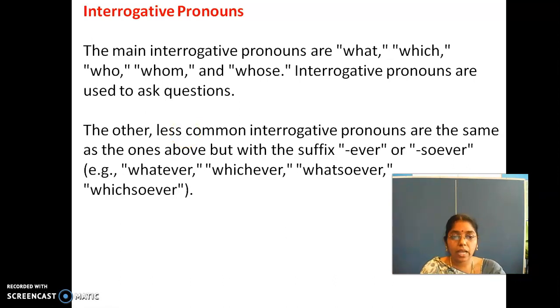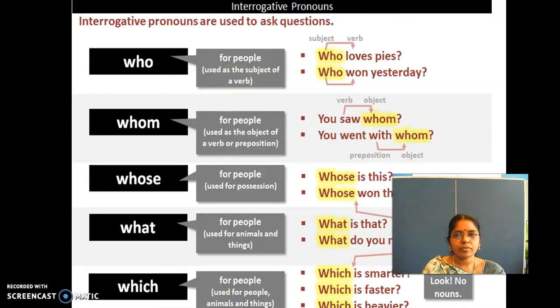"Whatever happens, I'll be back for you." Whichever, whatsoever, whichsoever: all these are also interrogative pronouns. Is it clear, dear? Right. So, example here. Interrogative pronouns are used to ask questions. Who is for people, used as the subject of a verb.